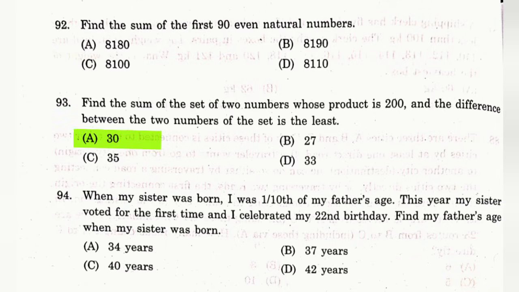When my sister was born, I was 1/10th of my father's age. This year, my sisters voted for the first time and I celebrated my 22nd birthday. Find my father's age when my sister was born. The answer is C, 40 years.